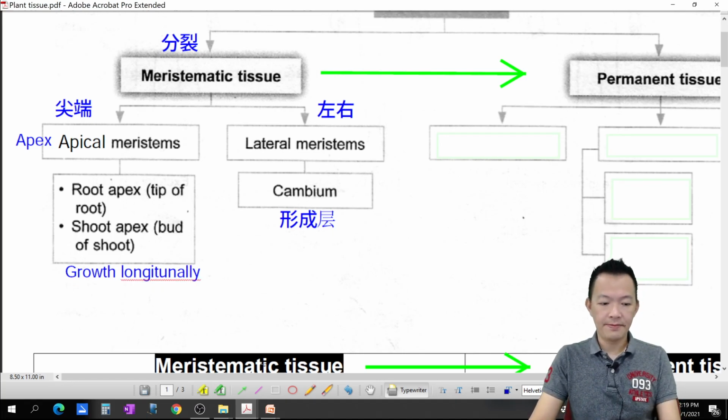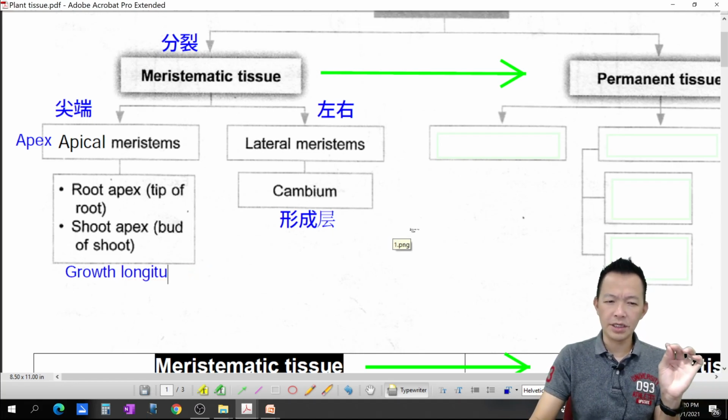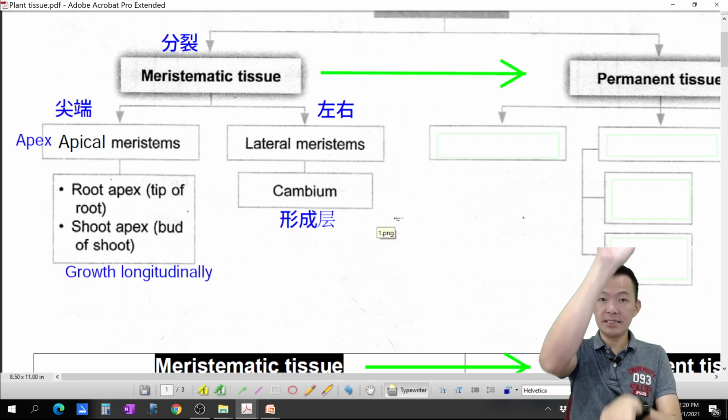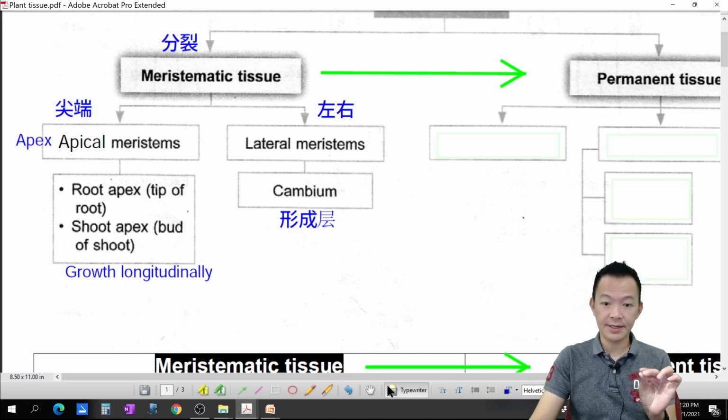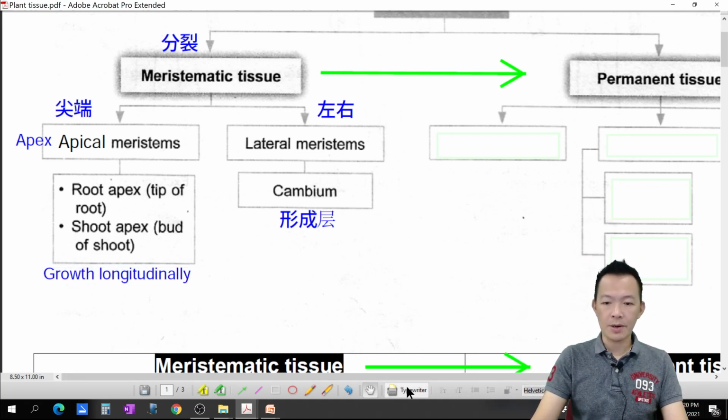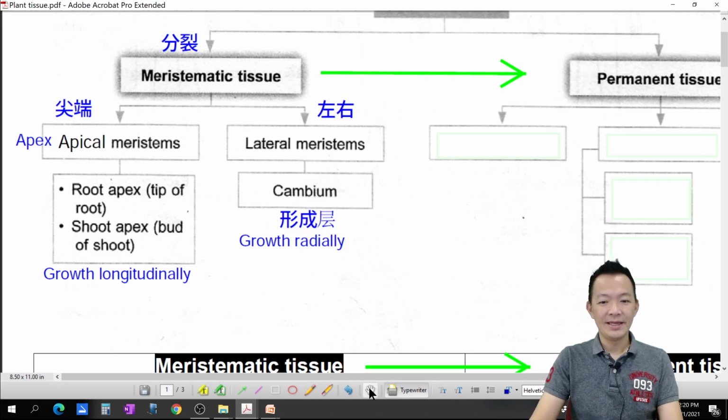Maybe wrong, 可能会错。Or when I feel wrong, 感觉到错，肯定是错了。OK, longitudinally. OK, it should be something like this. 向上，向下，向长发展。OK, compared to another one, 另外一个呢，it will grow, 它将成长呢。Lateral meristems, after making the new cell, the plant is going to grow radially. OK, 那这样子向横发展。So what happened after the meristem tissue making the new cell? 这些组织制造新的细胞，对不对？给它更高、更深，给它更肥。And finally, what happened to all the tissue here?